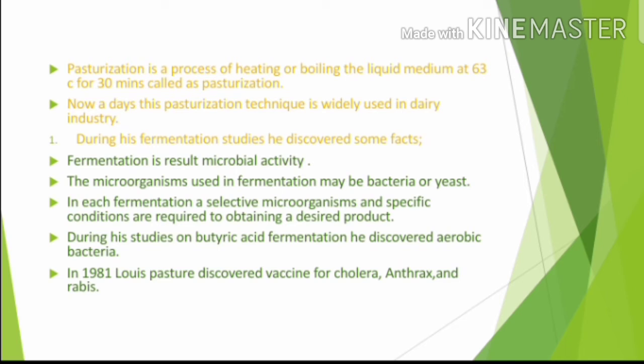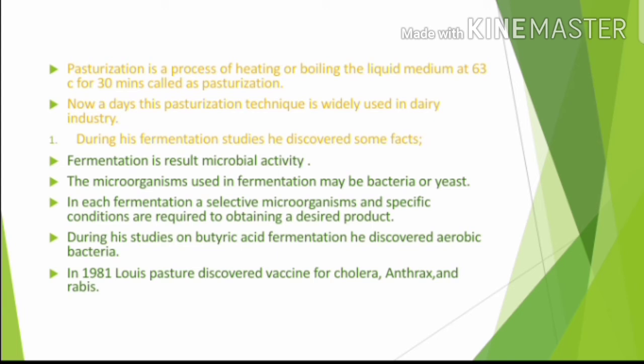In each fermentation, selective microorganisms and specific conditions are required to obtain the desired product. Specific conditions, like 63 degrees Celsius, a constant pH, and only the useful microorganisms, give the desired product.